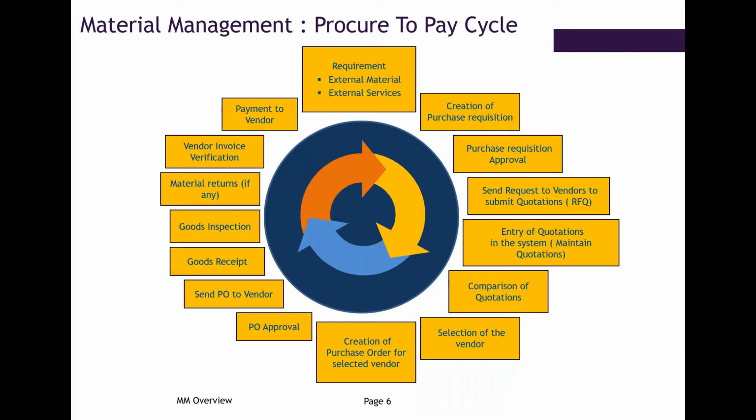So in what we learn, how we configure the material master, how we create the purchase requisition documents, how we configure the release strategies for PR and for PO. PR means purchase requisition, PO means purchase order. Then how we do the goods receipt, and what is the process of invoice verification. This totally comes under procure to pay.